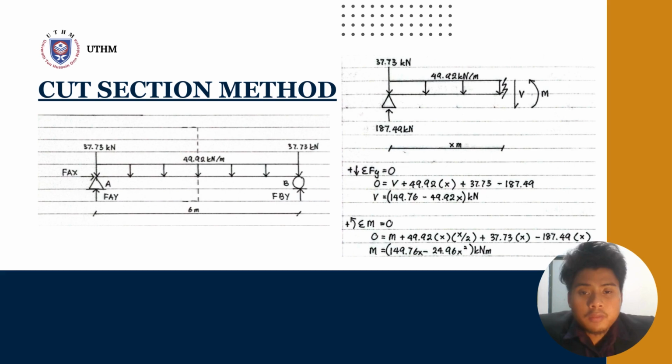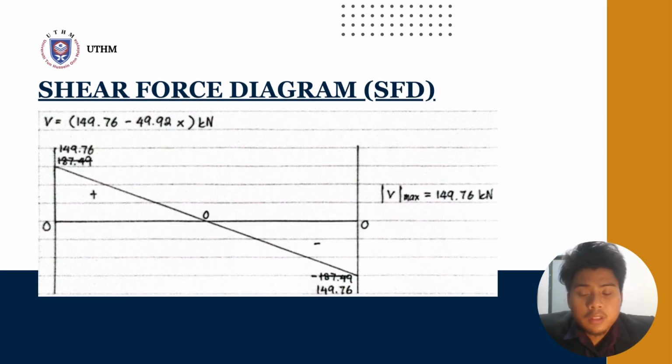Next, using the cut section method to find the SFD and BMD. From the cut section, we get the equation for V, and from that we can draw the shear force diagram. The maximum shear force is 149.76 kilonewton.